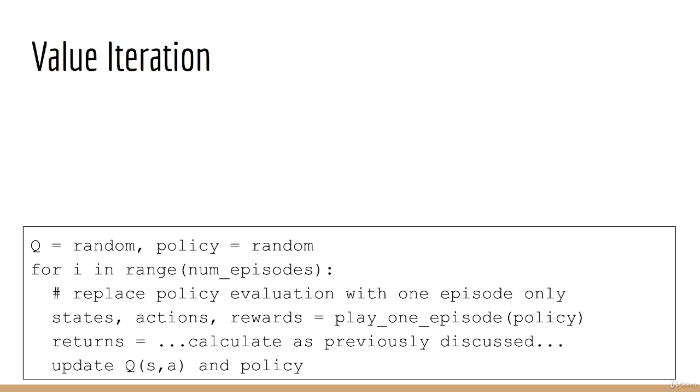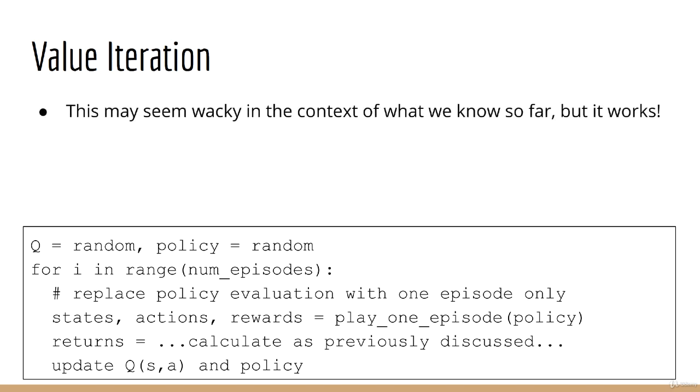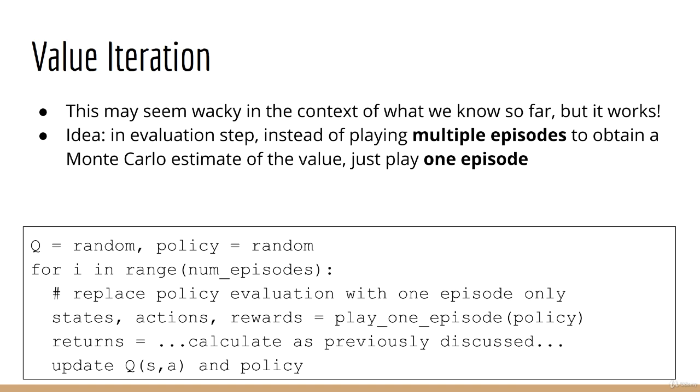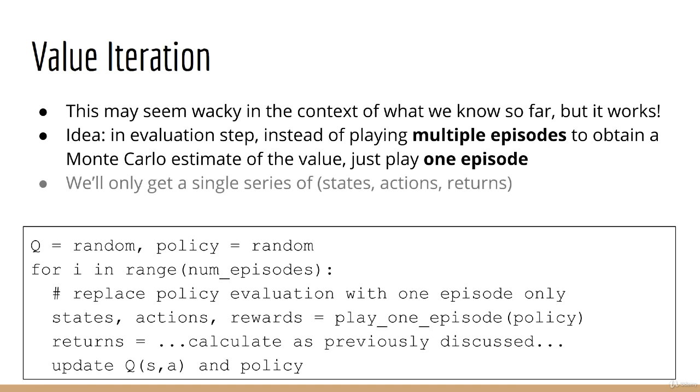A better solution is to use what's called value iteration. At first, this approach may seem kind of wacky, but in fact it's been shown to work. The idea is this. For the policy evaluation step, instead of playing multiple episodes in order to get a good estimate of the value of our policy, we are only going to play one episode. After playing this one episode, we'll get a series of states, actions, and rewards from which we can calculate the corresponding returns. From that, we can loop through each state, action, and return and use the latest sample of the return to update Q of S, A.